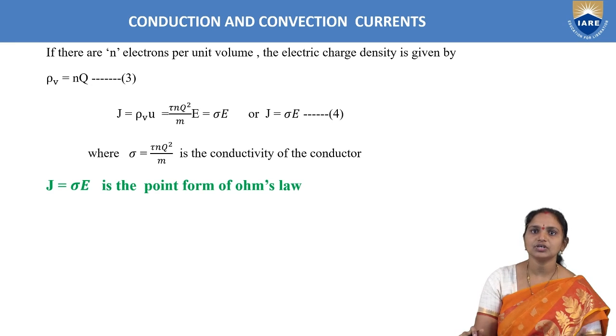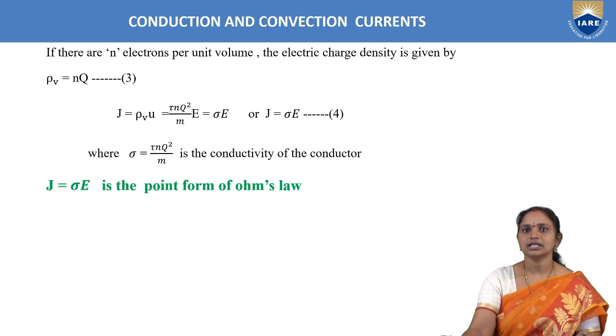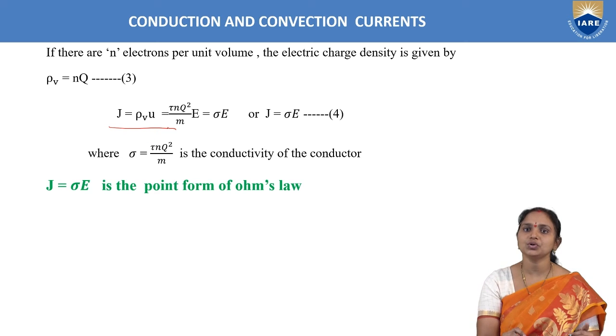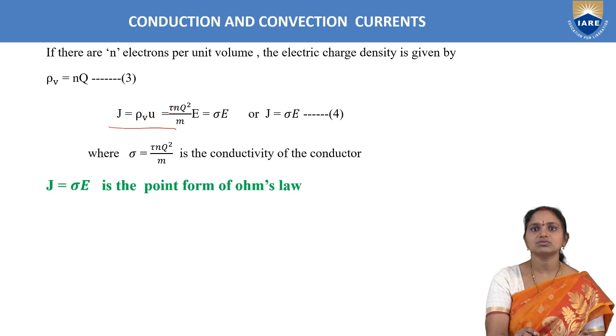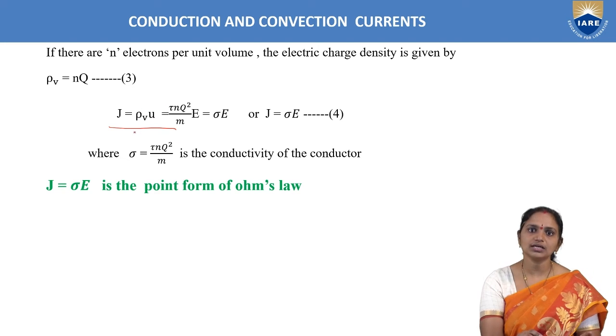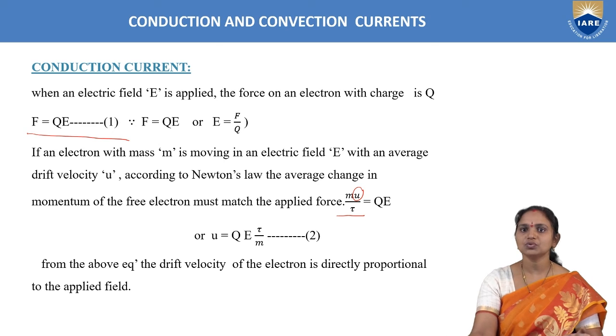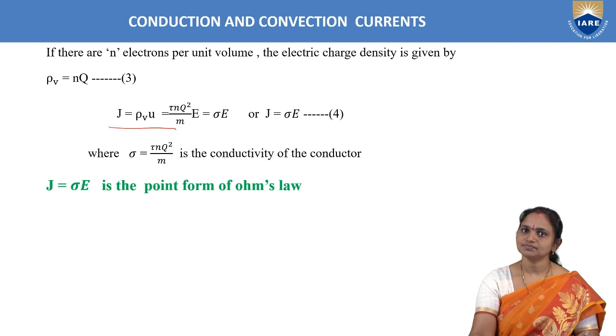The charge density term we can take as rho v into U. This equation we can take directly from convection current density. J here, the equation is J equals rho v into U. So in this equation, as we know rho v and U values, we can substitute them to get the J value, the current density term. So now in case of conduction current, what is U? This equation 2 is giving us U. U equals Q into electric field E into tau by M.